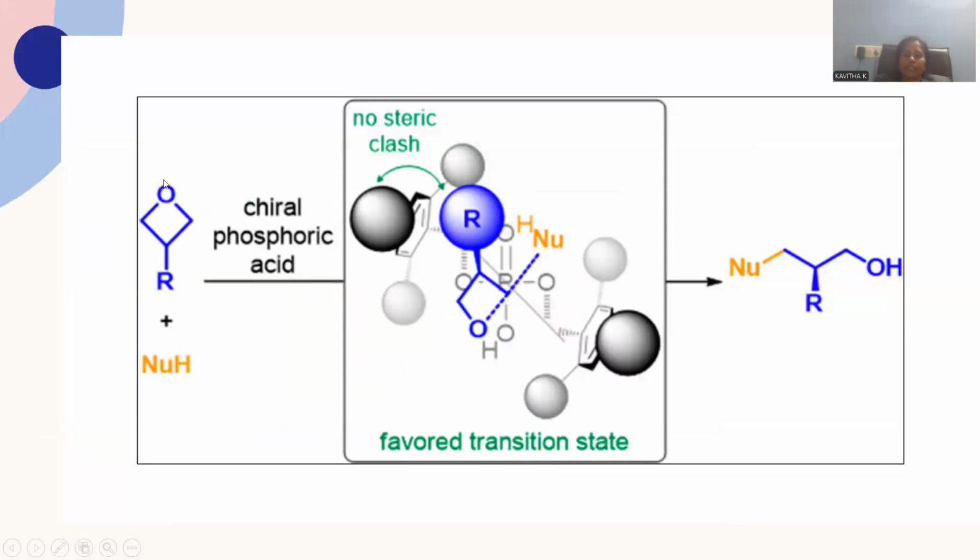Now let me go with this oxetane molecule treated with a nucleophilic reagent. Any nucleophilic reagent to be added should be electron rich in nature. The common property of a nucleophile is electron richness. So whenever the nucleophile is added to this molecule, the reaction is facilitated by a chiral phosphoric acid, which is used to introduce the nucleophile, giving rise to an open chain molecule. The nucleophile attaches at one of the carbon atoms, and the oxygen is left with a hydroxyl. This is the ring opening reaction.